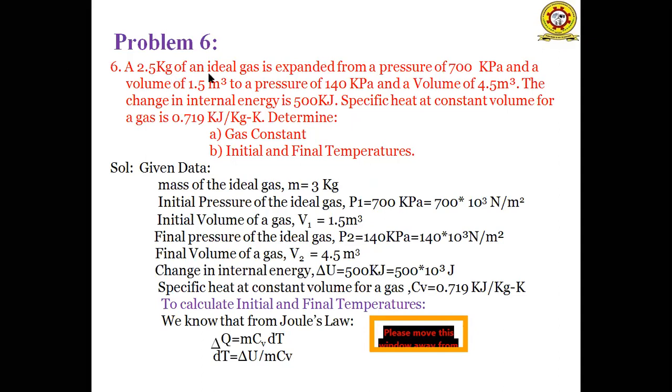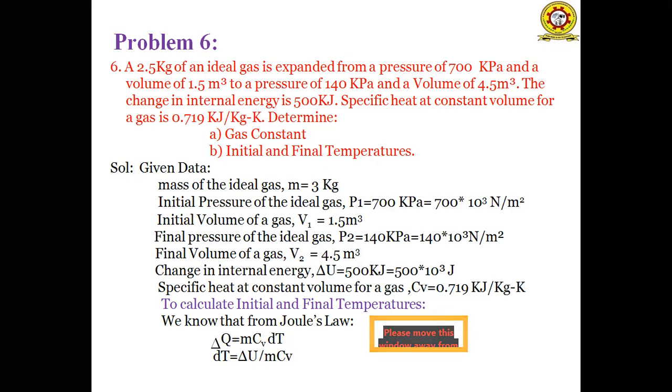2.5 kgs of an ideal gas is expanded from a pressure of 700 kilopascals and a volume of 1.5 meter cube to a pressure of 140 kilopascals and a volume of 4.5 meter cube. The change in internal energy is 500 kilojoules. The specific heat at constant volume of the gas is 0.715 kilojoules per kg Kelvin. Determine the gas constant and the initial and final temperatures. So this is the problem.